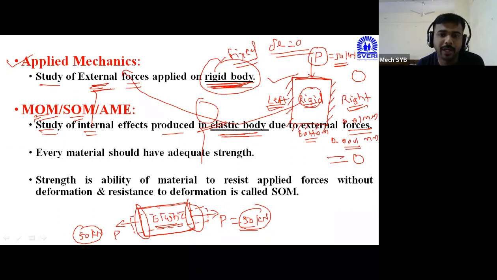Means this body is totally elastic. And after application of external force, if deformation is taking place, then and only then that body will be the elastic body.